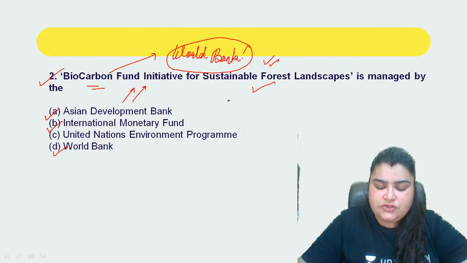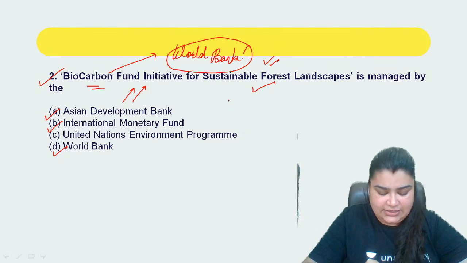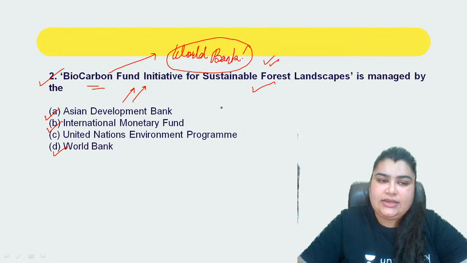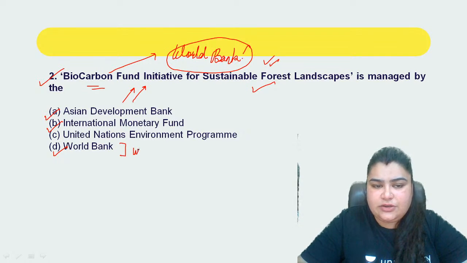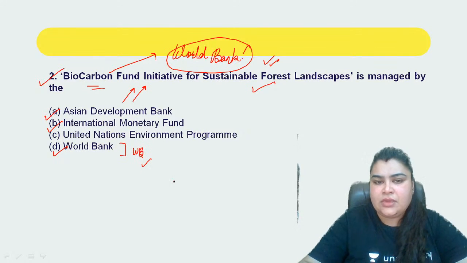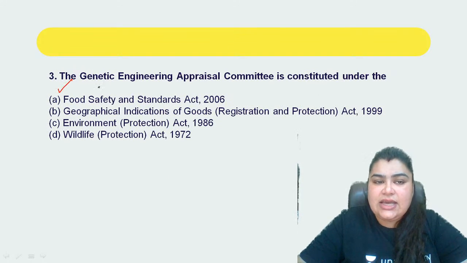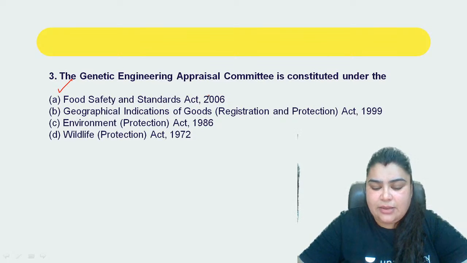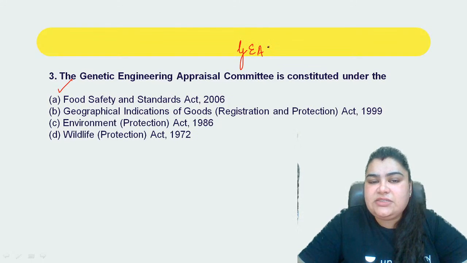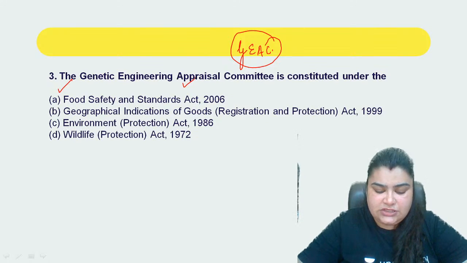Now coming to the third question here, what is the third question? Yes, very good, Shoaib. It is correct. The correct answer to this question here indeed is the World Bank. Absolutely correct, right? Coming on to question number 3 now. What does it say? It says the Genetic Engineering Appraisal Committee, that is your GEAC, is constituted under the किस particular act के अंदर आपकी GEAC जो है that has been constituted, right? So I hope you all are aware of what the Genetic Engineering Appraisal Committee is. I will be explaining this shortly after this question, right?